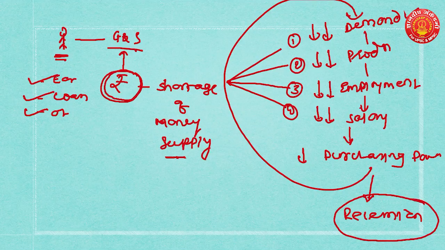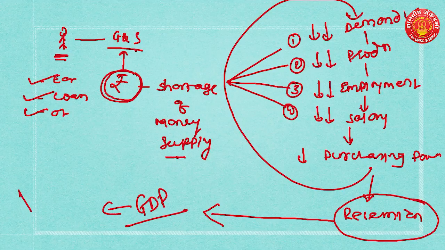So remember this thing, recession signifies reduced purchasing power. It means there is no demand. Now if there is no demand, it will reduce the production of goods and services, and the reduced production will reduce your GDP, right? And a reduction of GDP signifies reduced economic growth, which is not good for any economy.